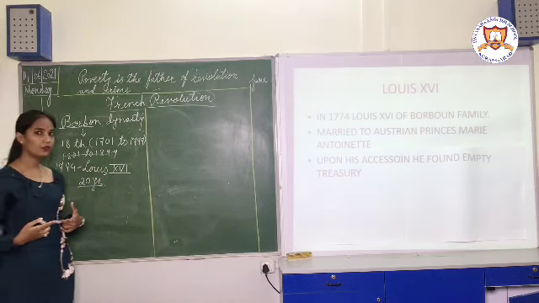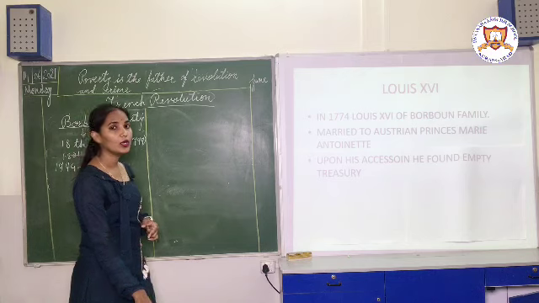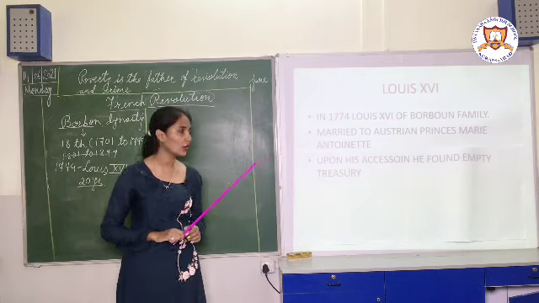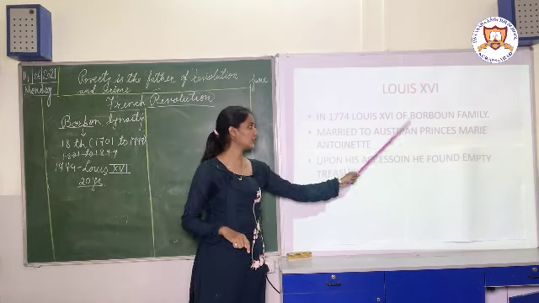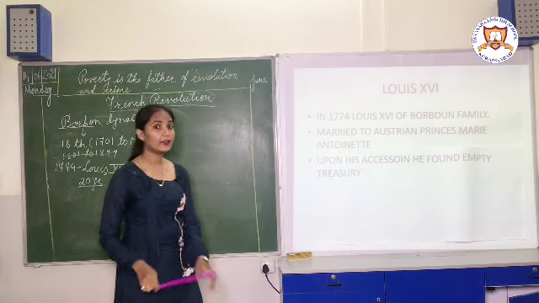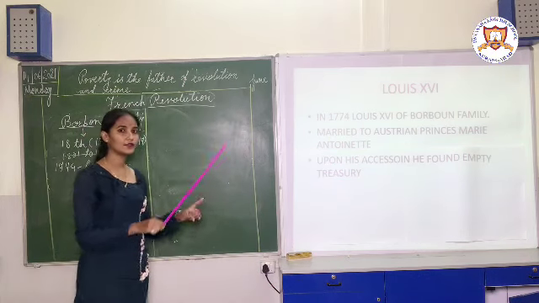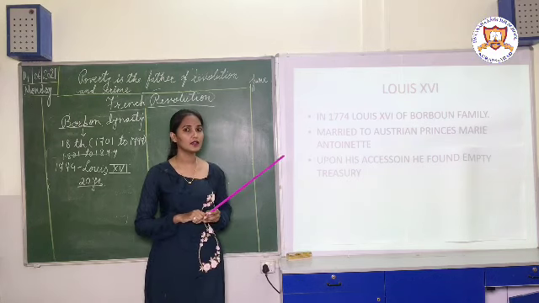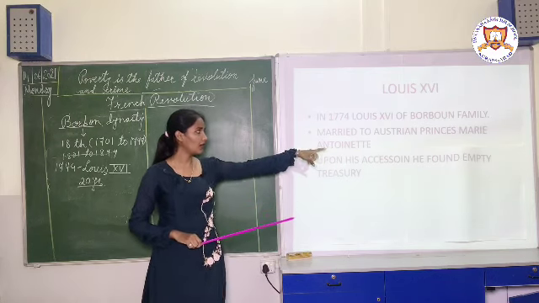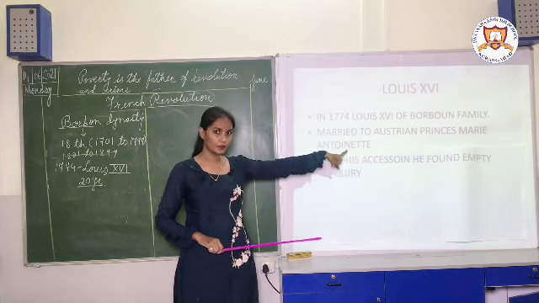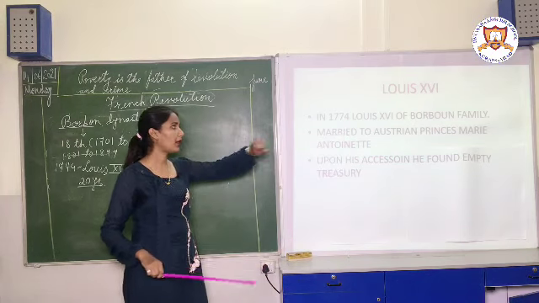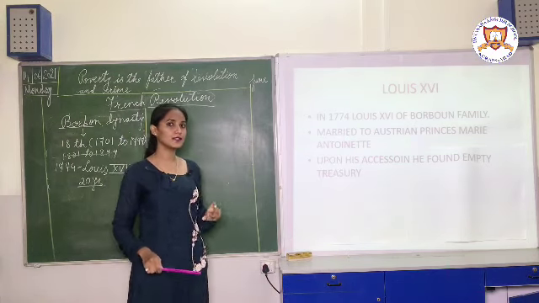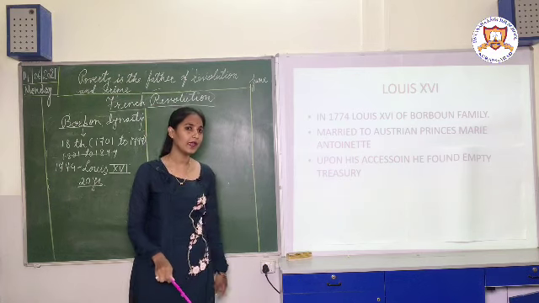Okay, then after that what happened? He married an Austrian princess, Marie Antoinette. Austria is different and Australia is different. Australia is a country near New Zealand, and Austria is near France. So he got married to a beautiful princess of Austria, that is Marie Antoinette.